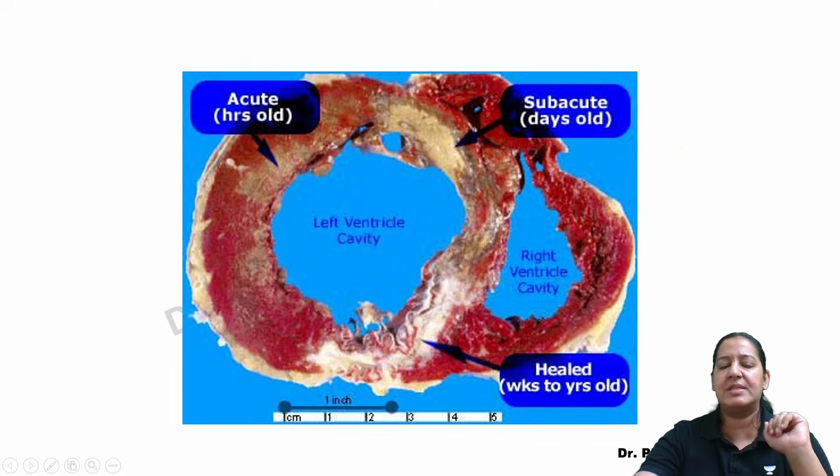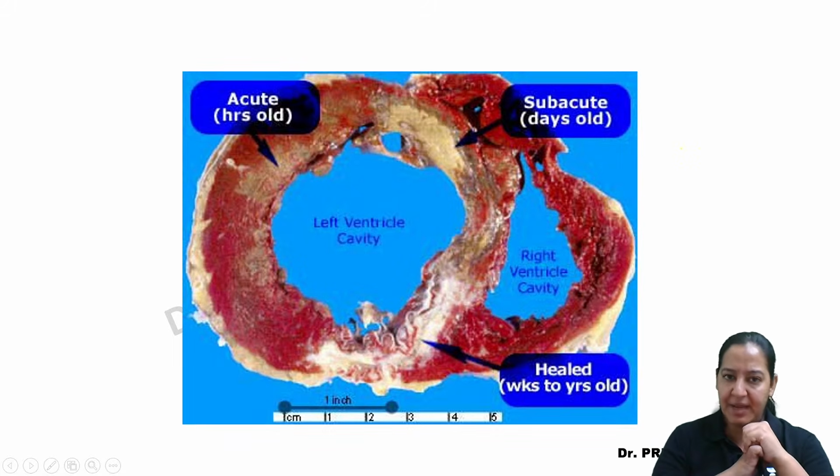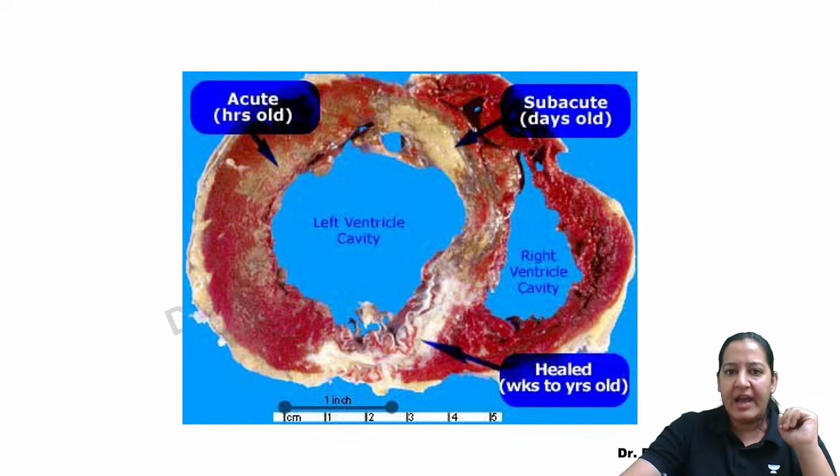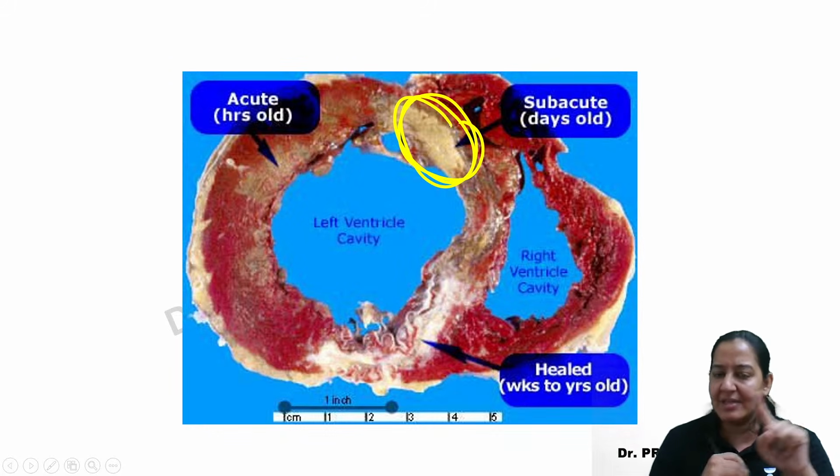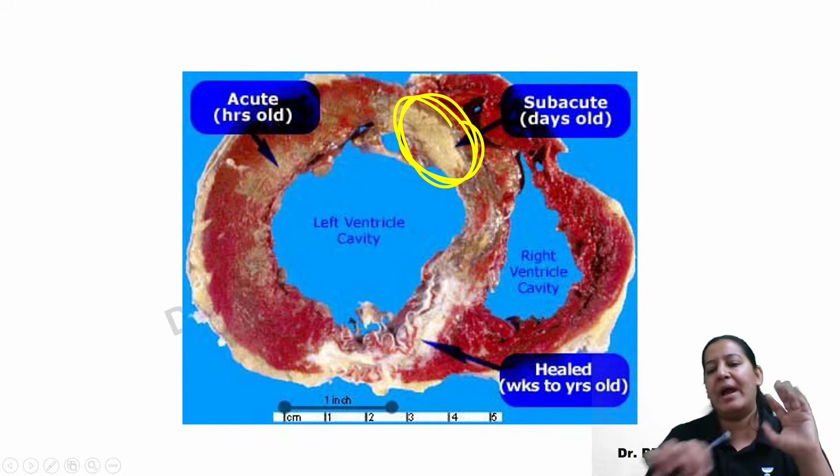So we can use this TTC in this diagram also. Can you tell me where is the dead area? I guess this one is the dead area, right? The rest all is the viable area because the rest all the area is red. This area is not red, that's why it is yellow, and that's why it is the TTC.